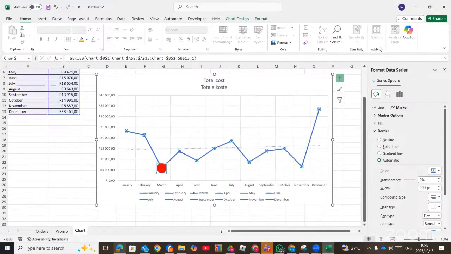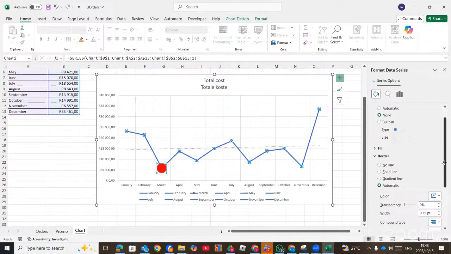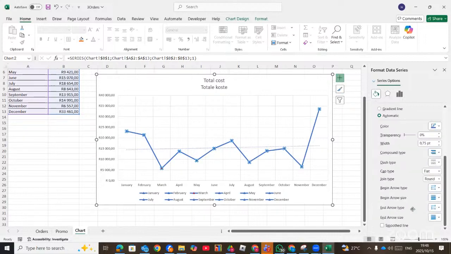Right. So here you see the marker, and there is a marker option, and then the marker type here, built in. It shouldn't be the square, it should be triangle. And then the size of it should be given to you, and then the transparency.